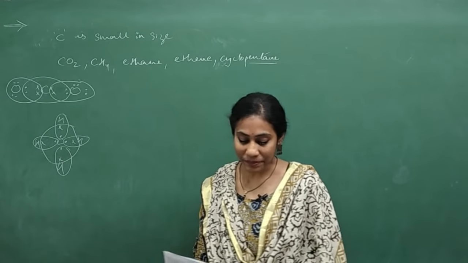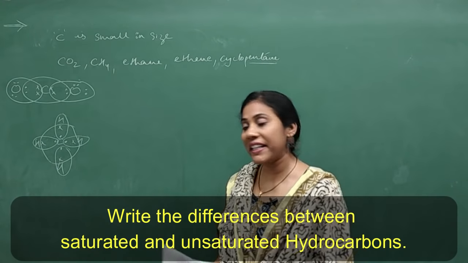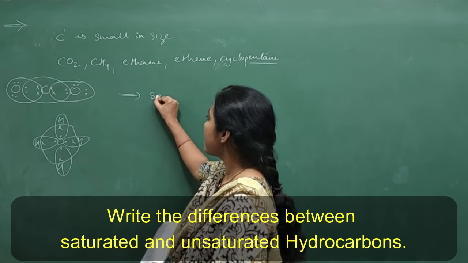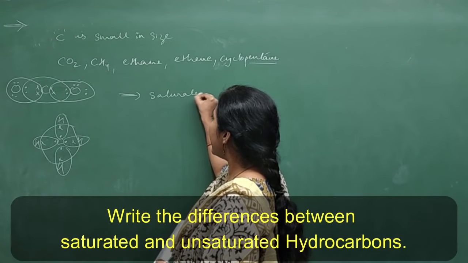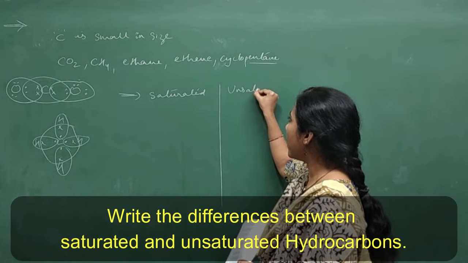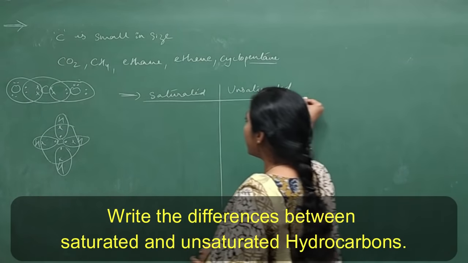Fine. And the next question, write the differences between saturated and unsaturated hydrocarbons. So how do you write the differences? Say saturated hydrocarbons and unsaturated hydrocarbons. So what is the first point of difference you will give?